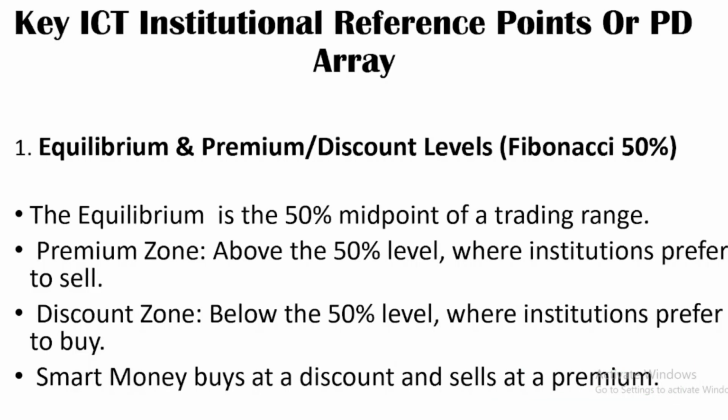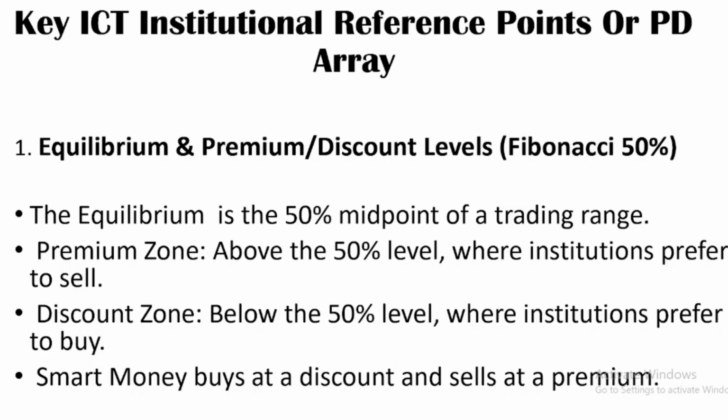We use what is called the Fibonacci retracement, which is on TradingView. We project the equilibrium, the 50% midpoint of the range, while the premium is above the 50% level, where institutions prefer to sell.